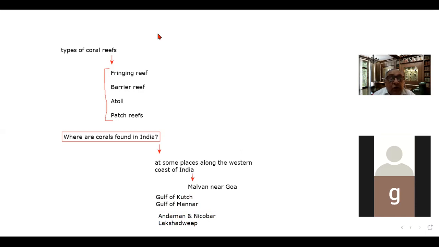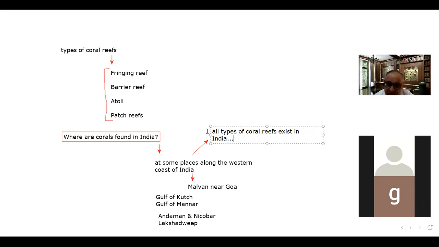And one more important thing is that all types of coral reefs exist in India. This is the important point. Otherwise there are some other places also, but that is not important.